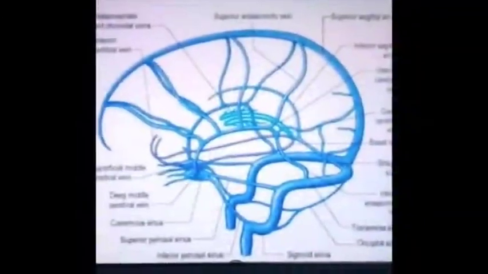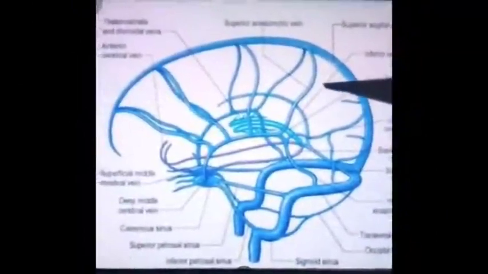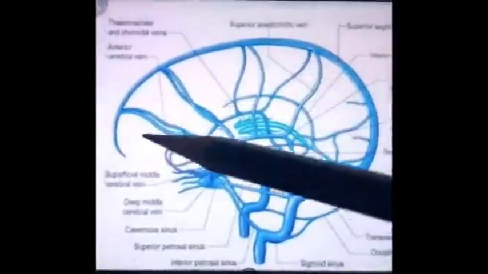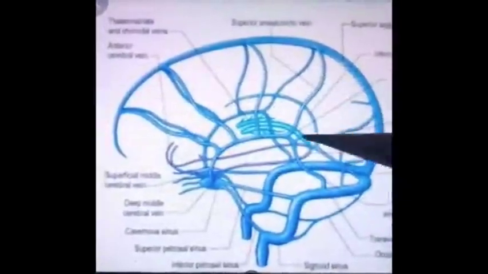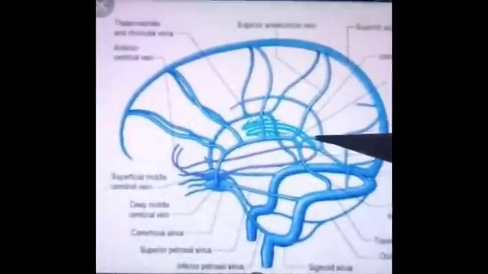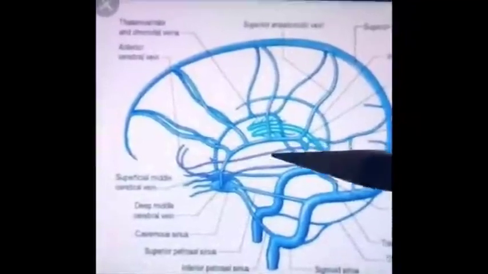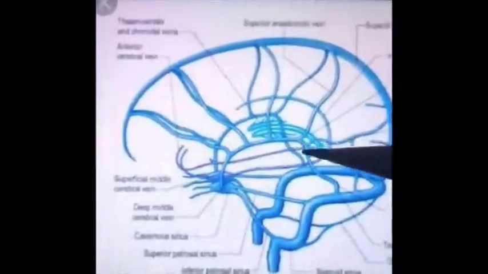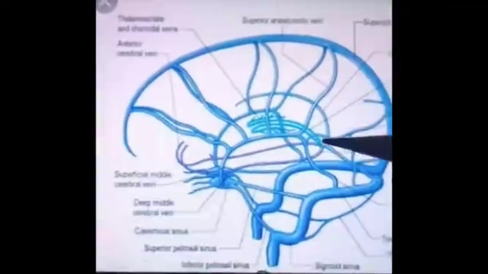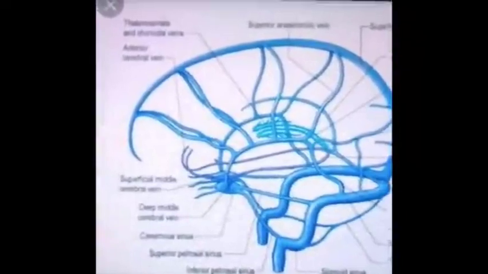Inferior cerebral veins, which are not visible in the diagram but we can understand by the position of the cerebrum. This is the area where cerebrum is located and here lies the occipital lobe of cerebrum. So from the inferior aspect of the occipital lobe, or we can say inferior aspect of the other parts of the cerebrum, the inferior cerebral blood vessels come and drain into the transverse sinus.